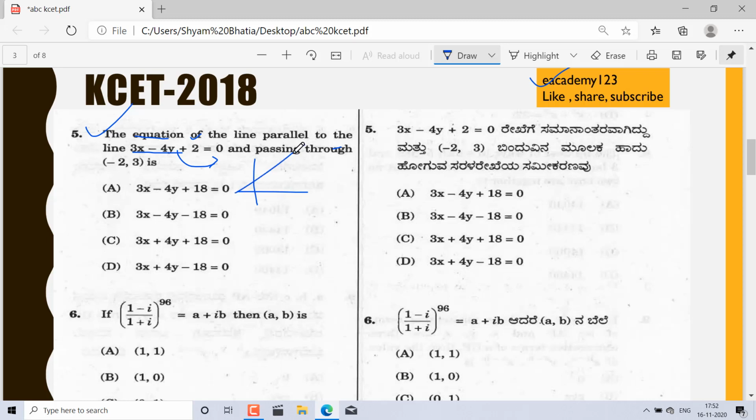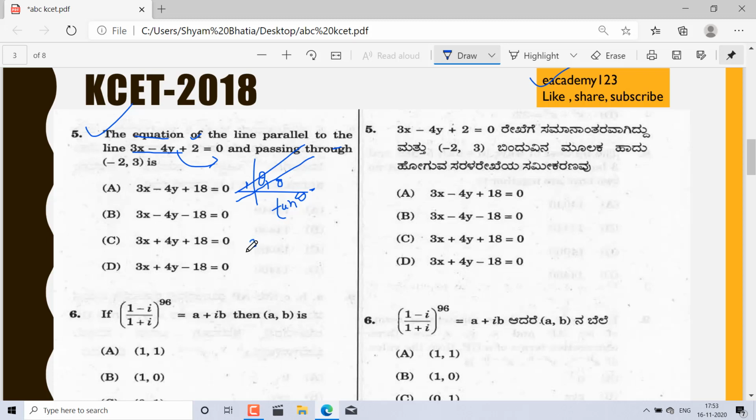Y is equal to mx plus c, where c is the intercept, and this is the line, and this is theta. Theta, what does it mean? It is tan theta. Tan theta is the slope of that line, which is equal to m. If you convert the equation into the form y is equal to mx plus c, then m will be the same for both parallel lines. So this is the parallel line, and this is theta. This parallel line has the same slope, yes or no?